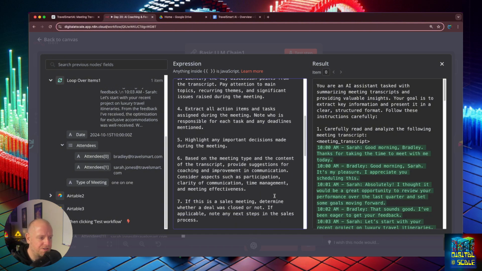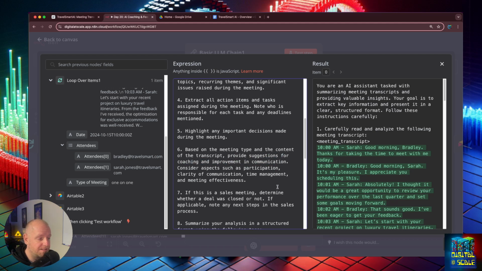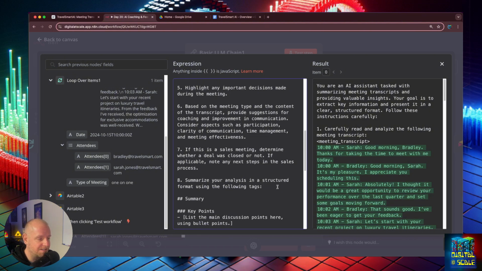Extract all action items and tasks assigned during the meeting. Note who is responsible for each task and any deadlines mentioned. Highlight any important decisions made during that meeting. And based on the meeting type and the content of the transcript, provide suggestions for coaching and improvement in communication. Consider aspects such as participation, clarity of communication, time management, and meeting effectiveness.